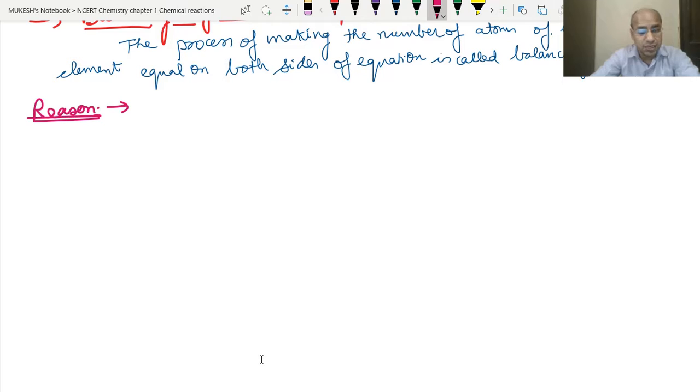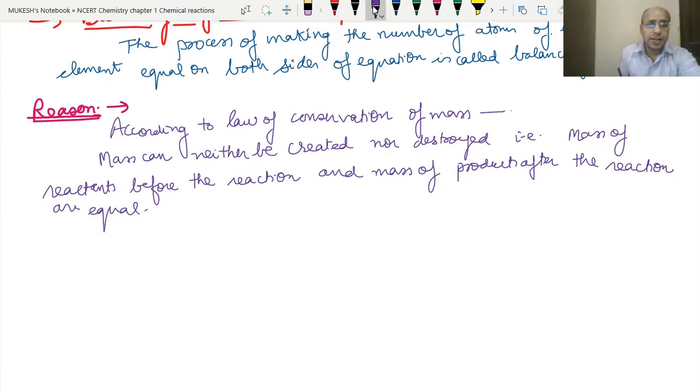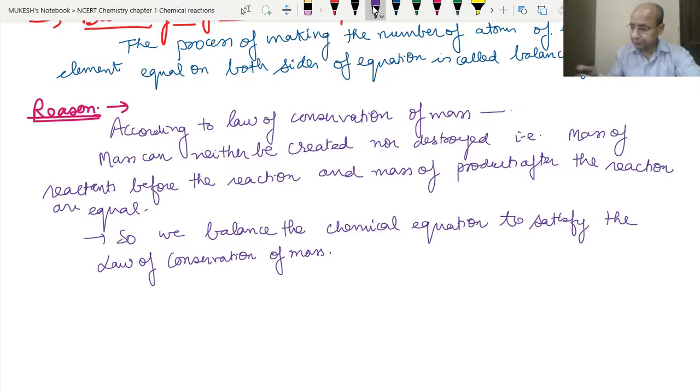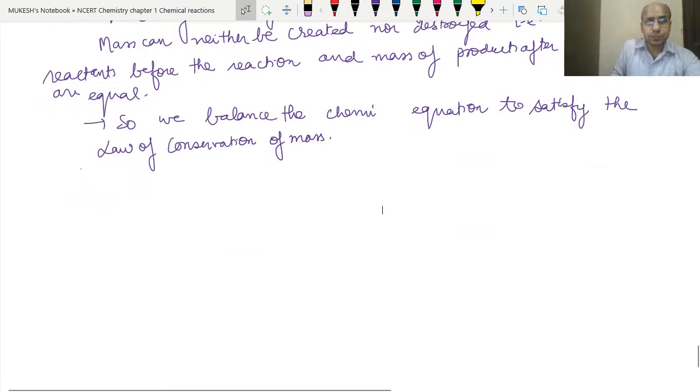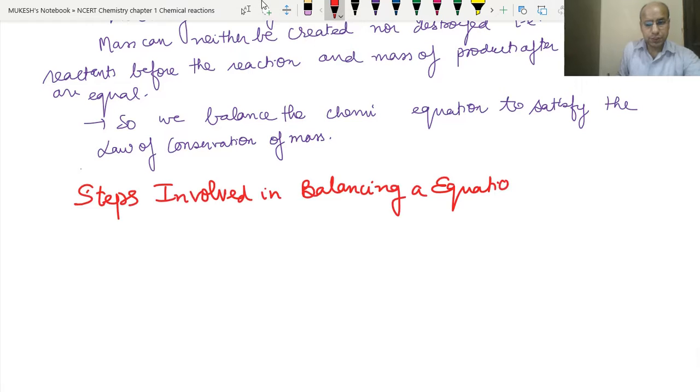Then we can understand it by an example. So that means we have to balance a chemical equation to satisfy the law of conservation of mass. Okay, clear? Now next we will do the steps involved in balancing an equation. See students, normally the question about the different steps is not asked, but sometimes they may ask you in the exam to write the steps involved in balancing an equation.